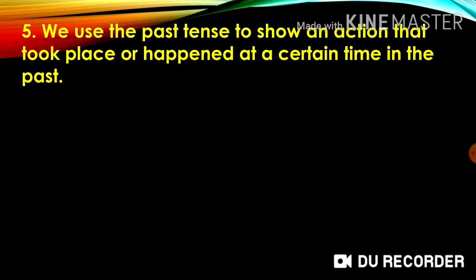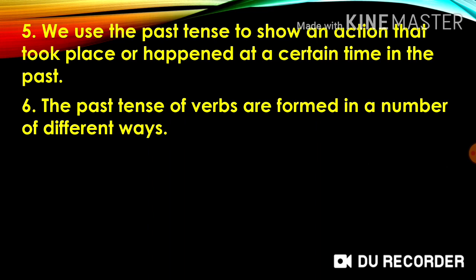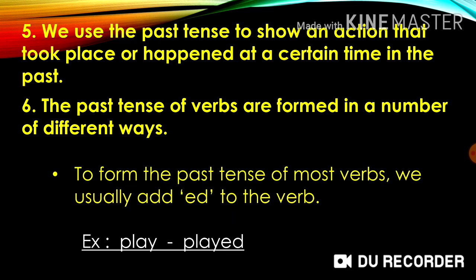Next, we use the past tense to show an action that took place or happened at a certain time in the past. The past tense of verbs is formed in a number of different ways. To form the past tense of most verbs, we usually add ed to the verb. For example, play, played.